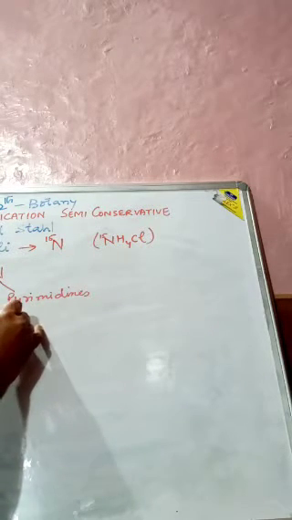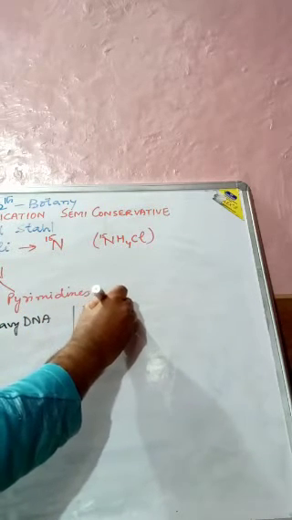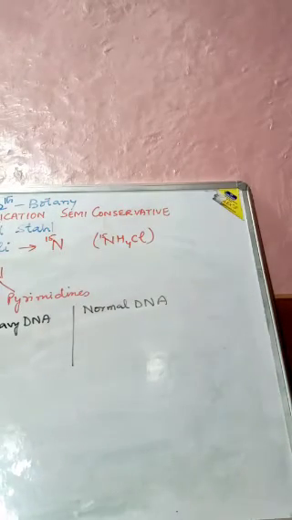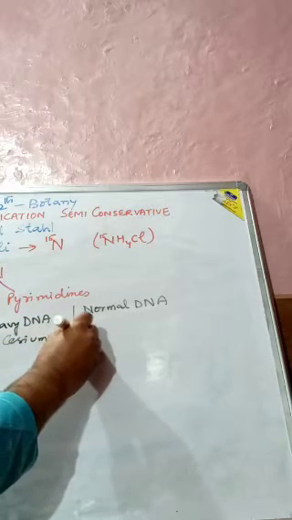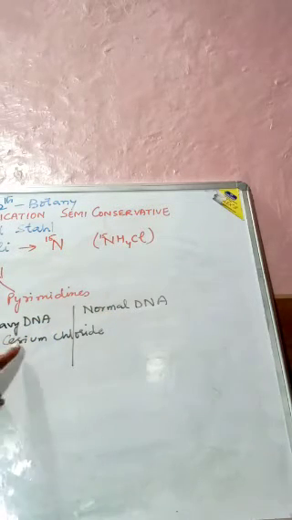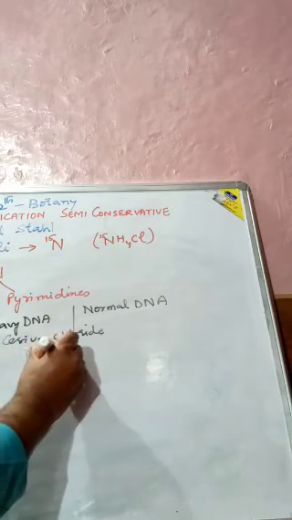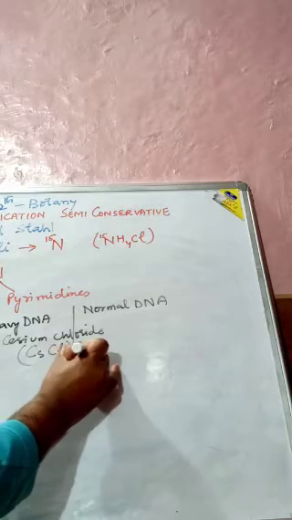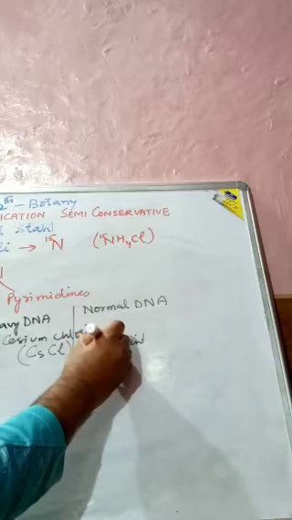This heavy DNA can be separated from normal DNA by centrifugation in cesium chloride, CsCl, using a density gradient.